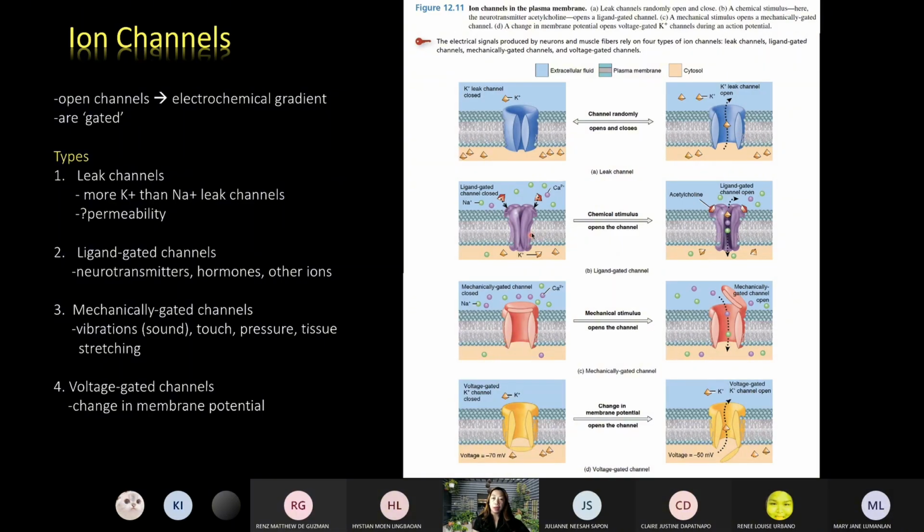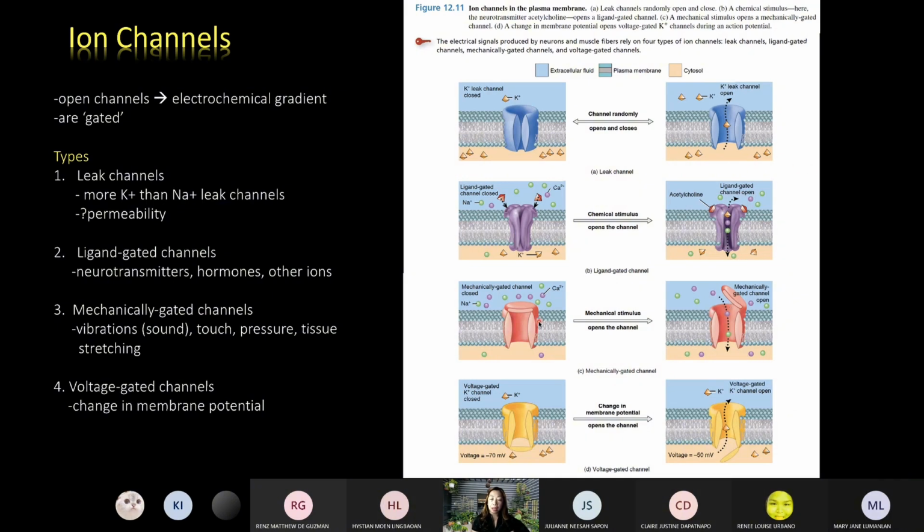Another is the ligand gated channel. So the closure and the opening of the gates is because of the presence of different ligands or chemicals. An example you have here is acetylcholine. This is the most common neurotransmitter. So when acetylcholine binds to its receptor, the gates now open, facilitating the passage of substances. Some substances can enter the cell, some substances can go out of the cell.